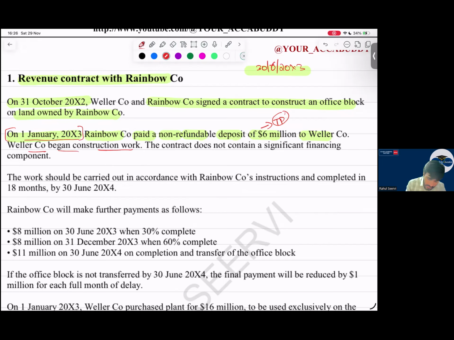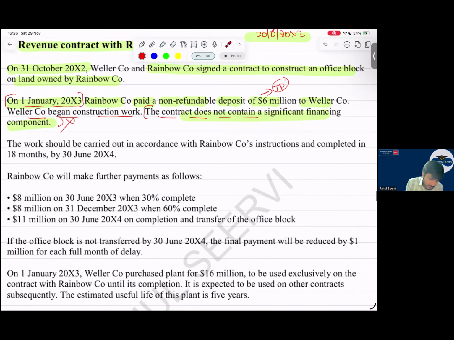Then the contract does not contain a significant financing component. So significant financing component we have to ignore it. Chalo. The work should be carried out in accordance with our instruction and completed in 18 months. Okay. Sir, it is taking 18 months to complete. Yes, sir. By 30th June 2004.